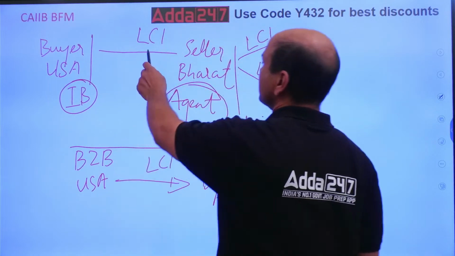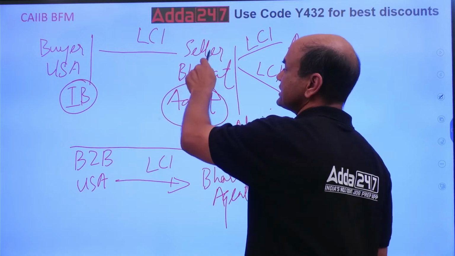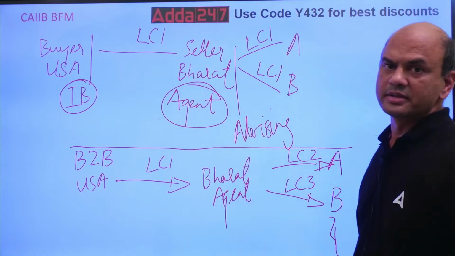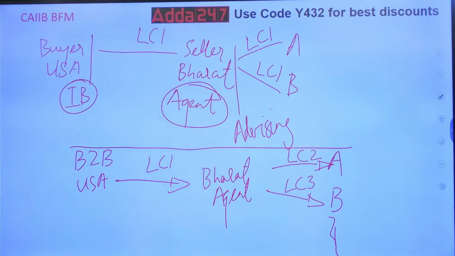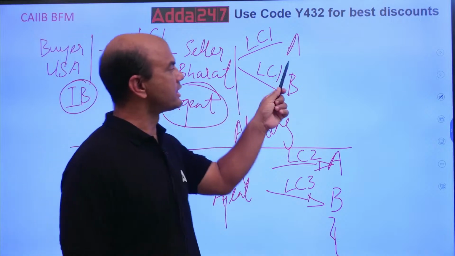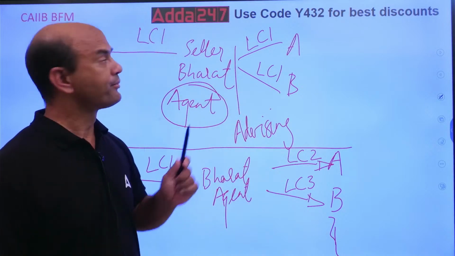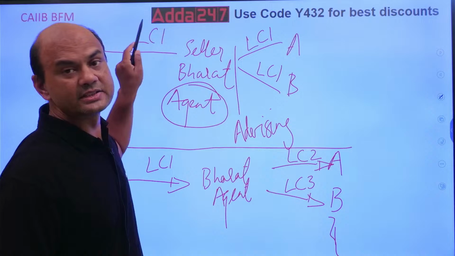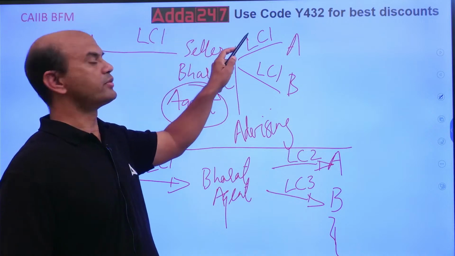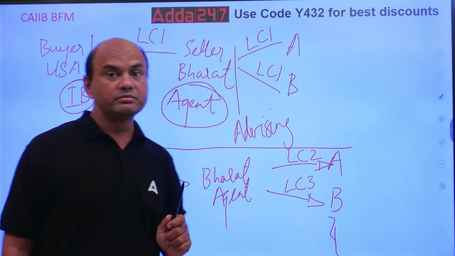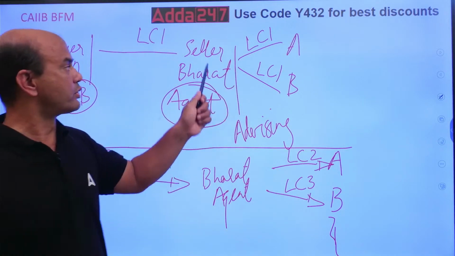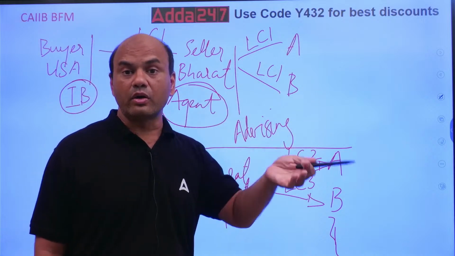This LC number 1 is coming to the seller. Now this seller is an agent. Seller is not the manufacturer over here. Seller is an agent. So what is happening over here? This seller will transfer this LC further. See, transfer this LC means what? Same LC, LC1, it is getting transferred. Look at this, the LC number is not changing. Same LC is getting transferred to A and B, in full or in part.